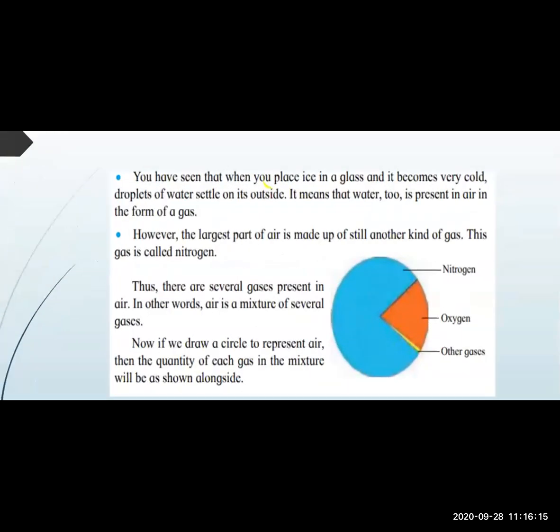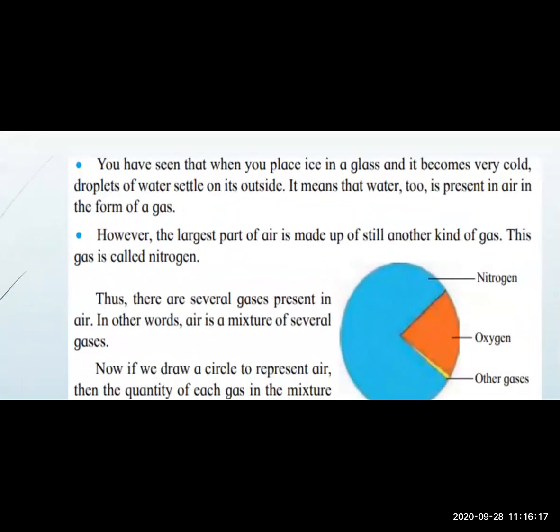You have seen that when you place ice in a glass, it becomes very cold. Glass में तुम लोग ice डालते हो, it becomes very cold. पूरा ग्लास ठंडा हो जाता है और बाहर क्या आ जाता है? Droplets of water settle on its outside. Small small क्या आता है? Droplets. Okay. It means that the water too is present in air in the form of gas.